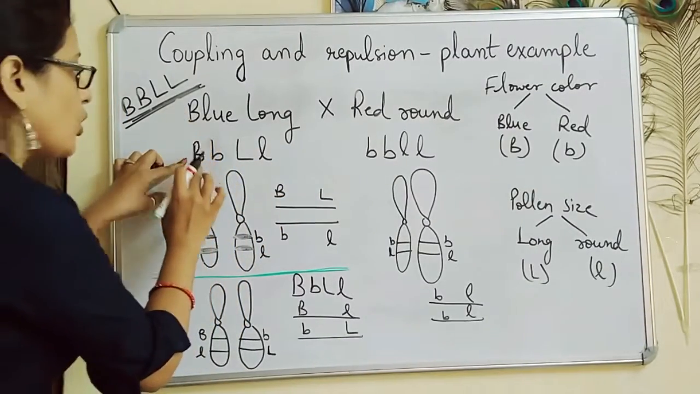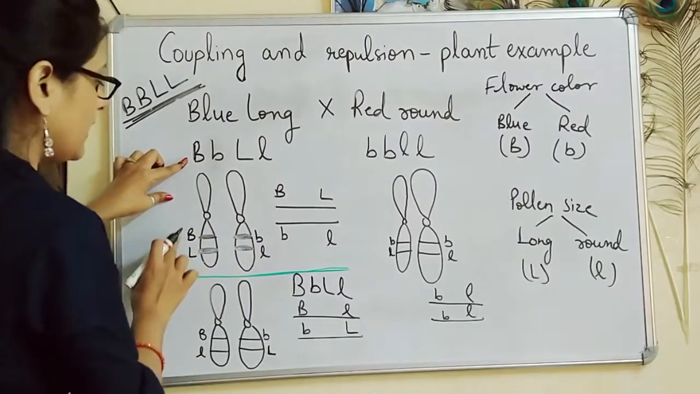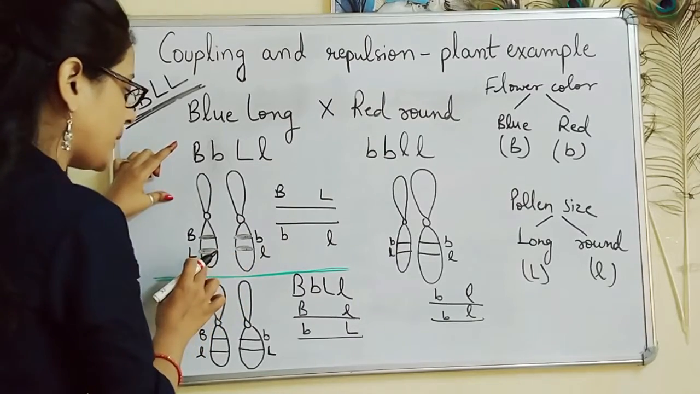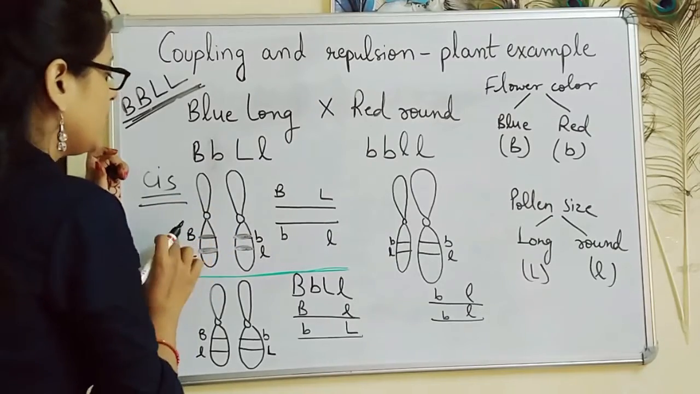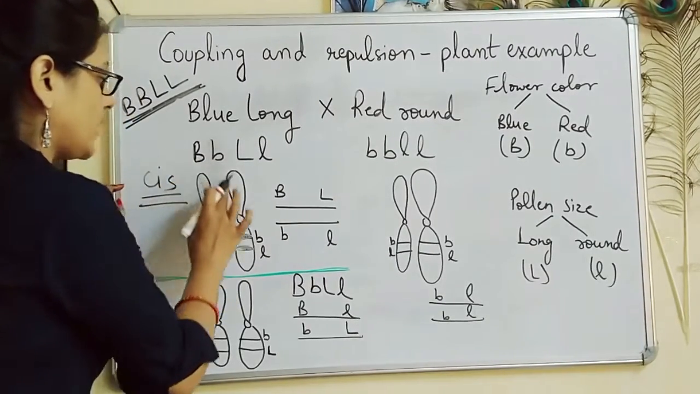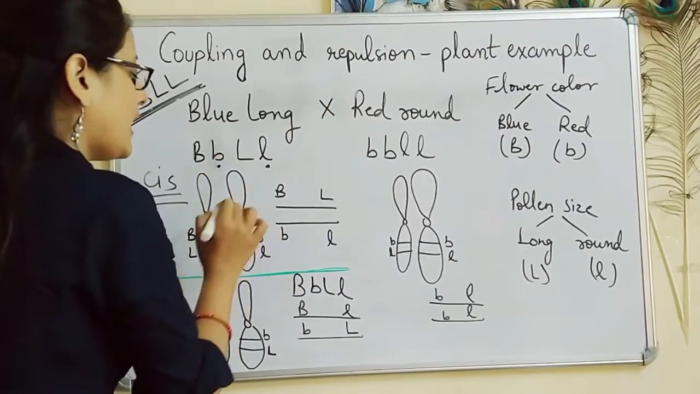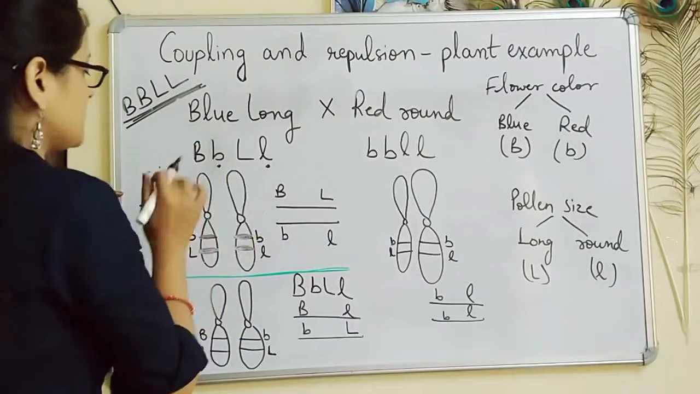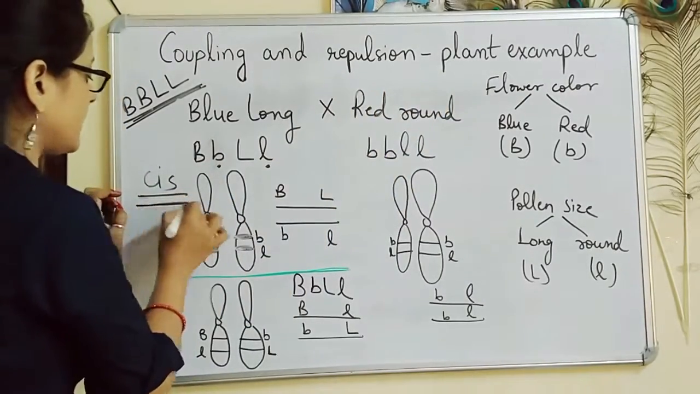When the dominant alleles of both the genes, that is capital B and capital L, are present together on a single chromosome of the homologous pair, that arrangement is called cis arrangement. Over here, the capital alleles are present together, that is the dominant alleles are present together on a single chromosome, and recessive alleles, that is small b and small l, are present together on another chromosome of the homologous pair. This type of arrangement of alleles of linked genes is called cis arrangement.